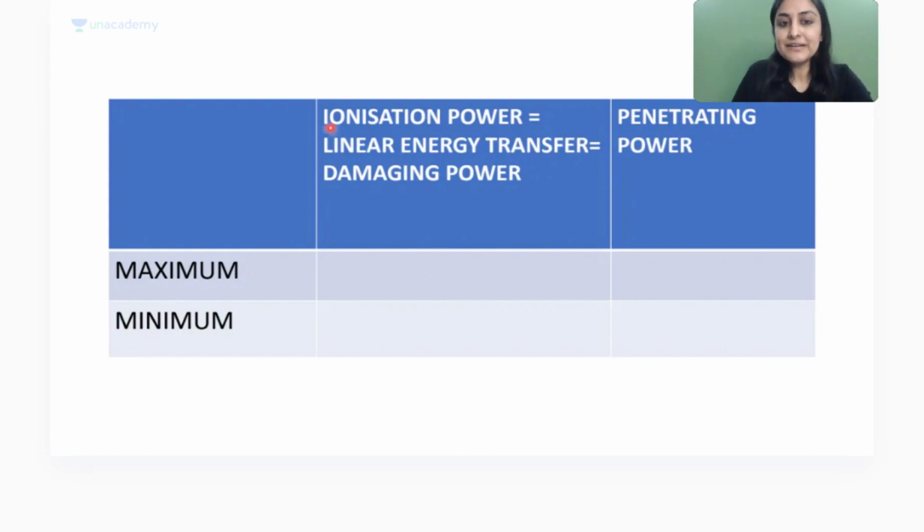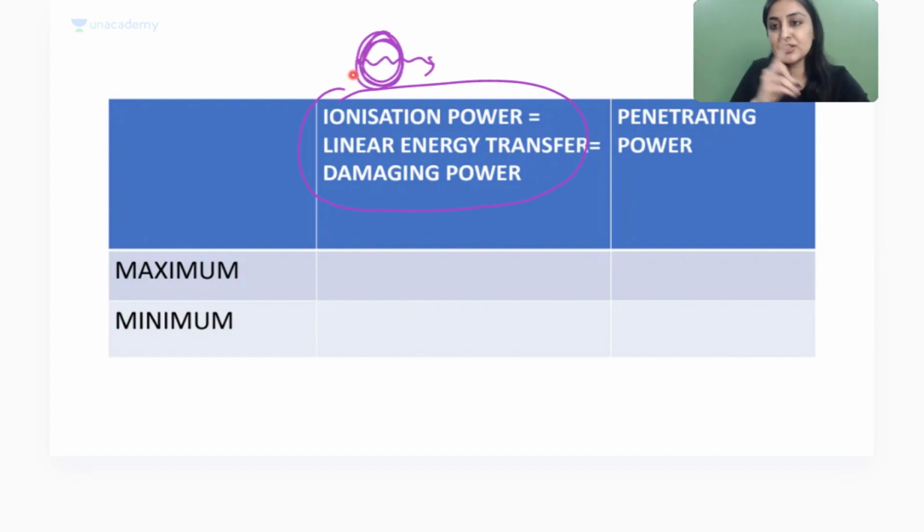So when we talk about ionization power and linear energy transfer or damaging power, means wherever this particle goes, the damage, the dehshat that it will create around it is what we are defining. So the maximum damage is with what? Correct. It's with the heaviest one. So heavy particle will create dehshat all around it. But will it be able to go far? Will mota people be able to run very far? No, not really. So can I say that minimum penetrating power will also be there?